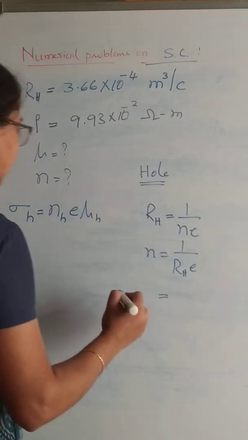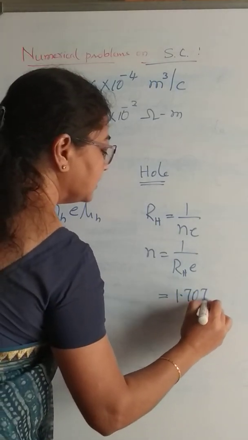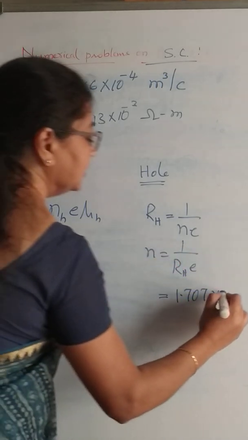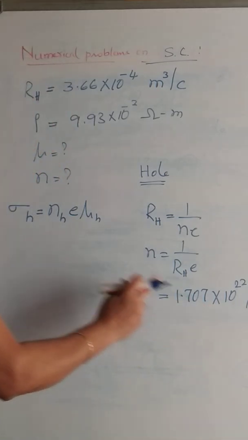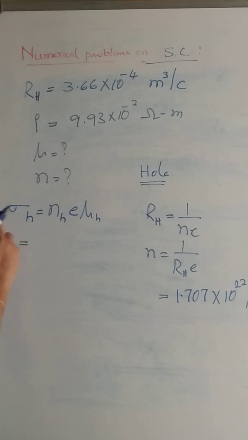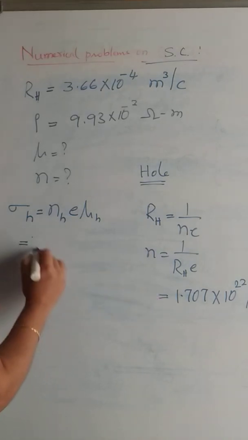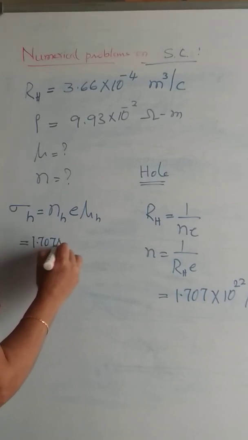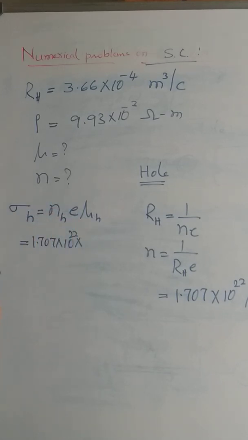Substituting the values for RH and the charge on the hole, we get 1.707 into 10 to the power of 22 per meter cube. Now substitute this n here to find out what is the conductivity due to holes. That is 1.707 into 10 to the power of 22 into, we also don't know what is the mobility.